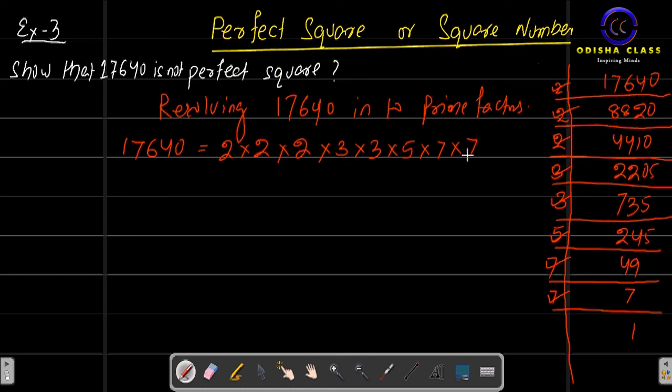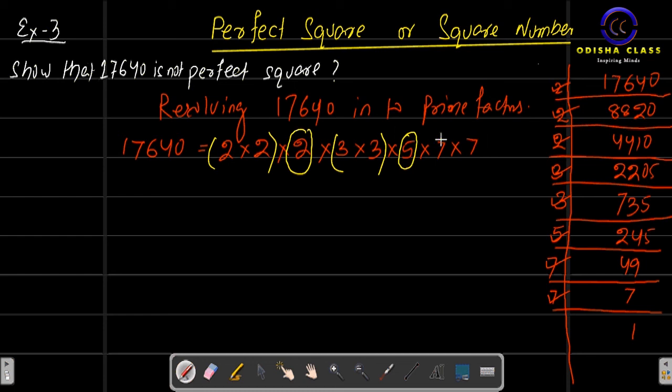What will we do? We have to make pairs of similar numbers. Here I will make one pair of 2 and 2. Then the remaining 2 has no other 2, so it cannot be paired. Similarly, 3 and 3 make a pair. There is no other 5, so this 5 cannot be paired.